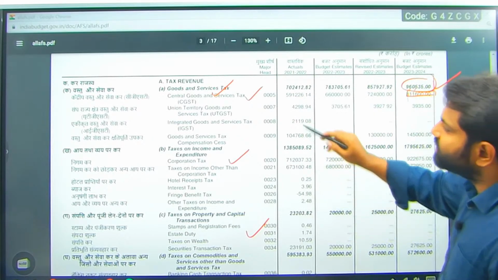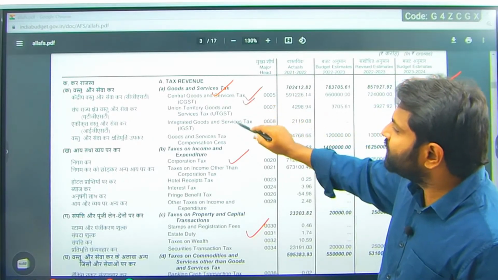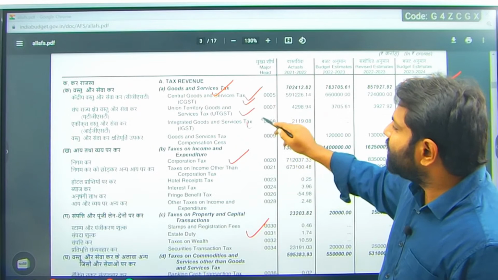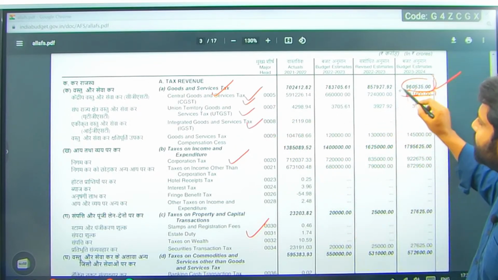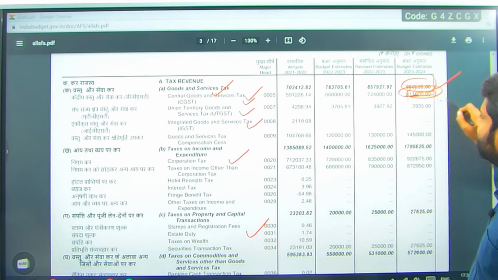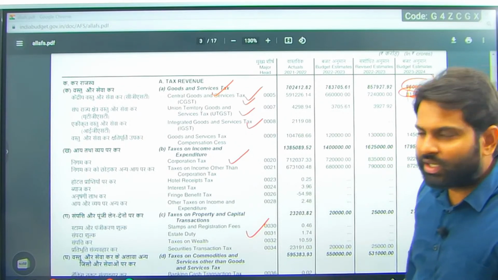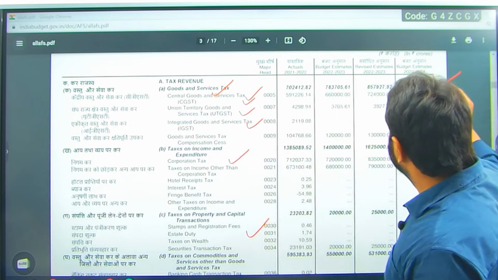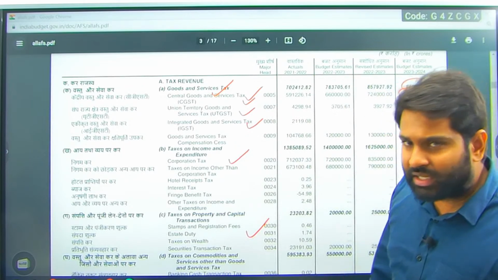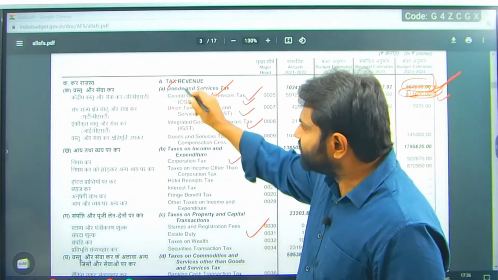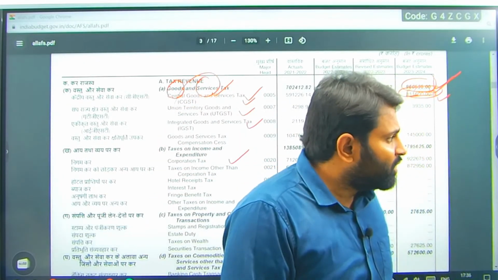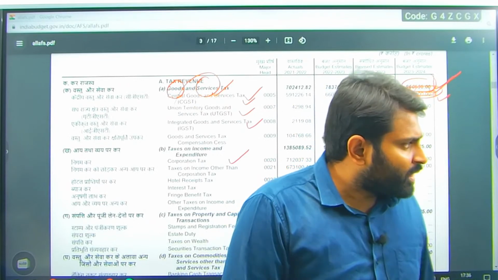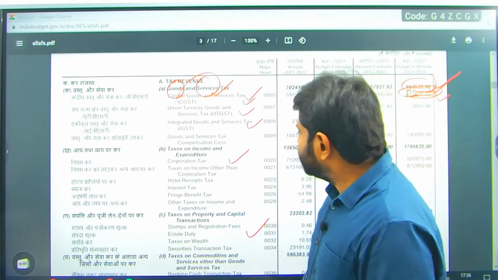As part of this GST, we have CGST, UTGST and IGST, but the major money is coming from CGST. So this is what we need to remember. 9 lakh crore is coming from this particular tax on goods and services, because of which our supply chains and markets are important for us. Right? Next one.